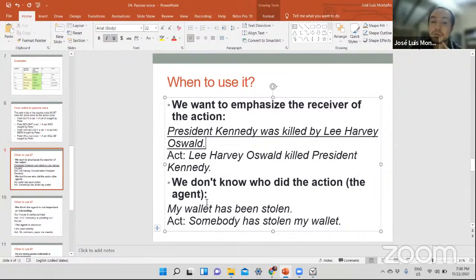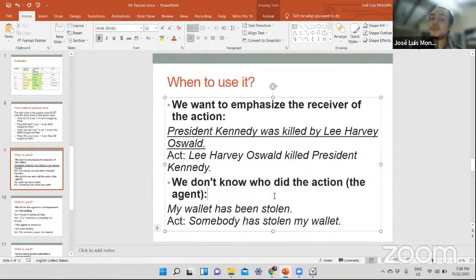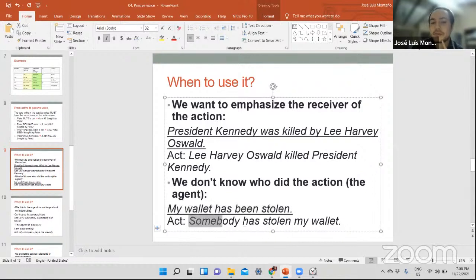Then we are also learning that we use passive voice when we don't know who did the action. For example, this is the best option, the first one, right? You don't say, or you can say, this is active voice: somebody has stolen my wallet. It's okay. But if you don't know, right, who's that somebody, then you can use passive voice. My wallet has been stolen. You don't know who's the agent. You don't know who did it.